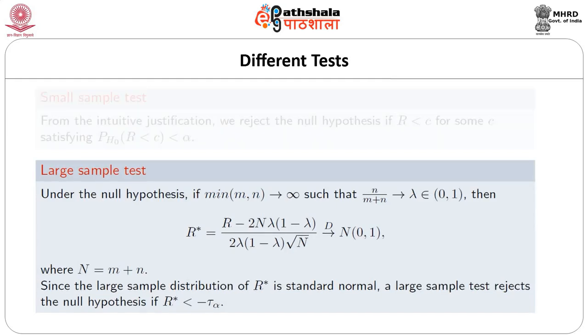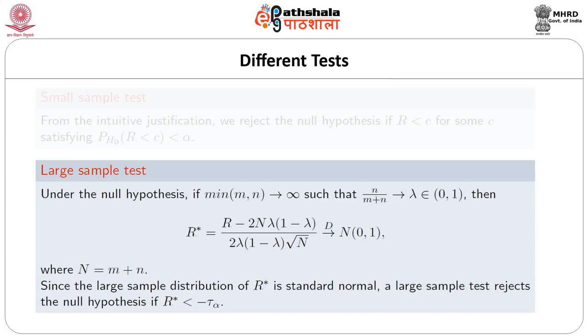Since we have obtained the large sample distribution of r, we find that under the null hypothesis, if minimum of m and n tends to infinity such that n by m plus n tends to lambda, then r star, that is r minus twice capital N lambda into 1 minus lambda, whole thing divided by twice lambda into 1 minus lambda multiplied by square root of N, converges in distribution to a standard normal distribution.